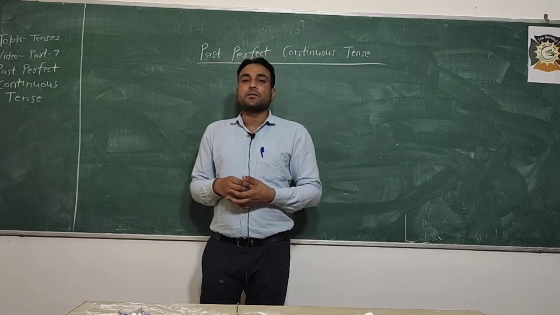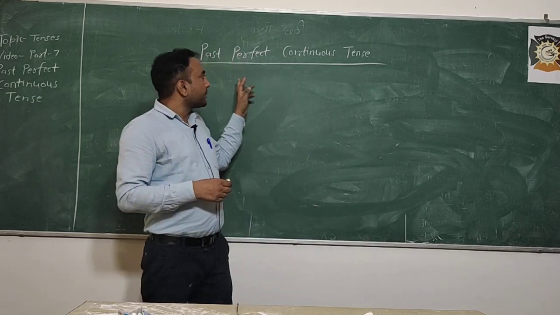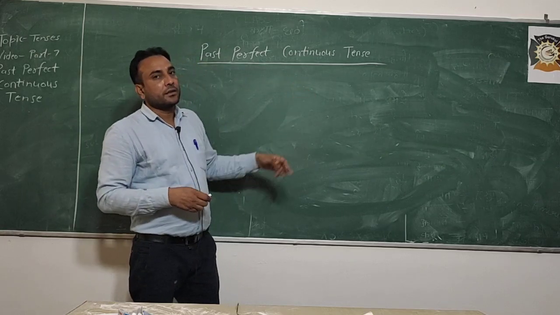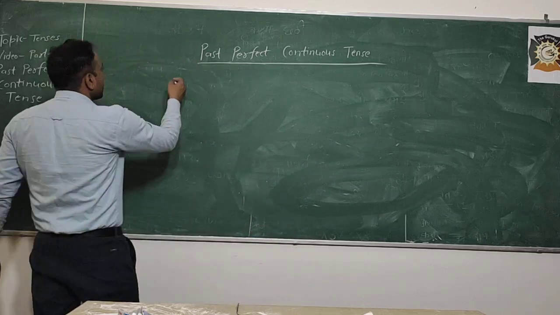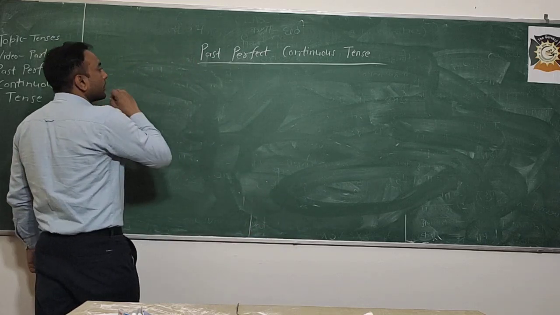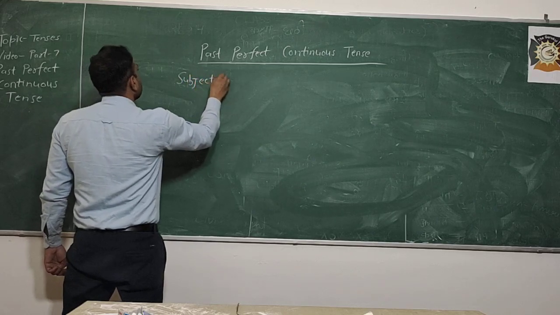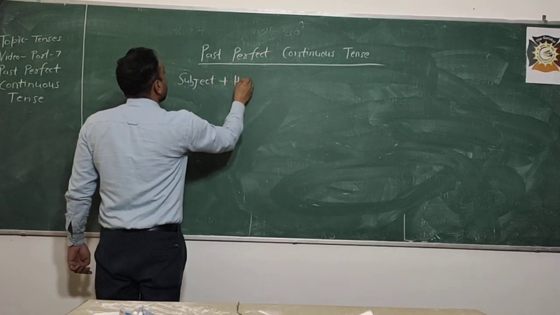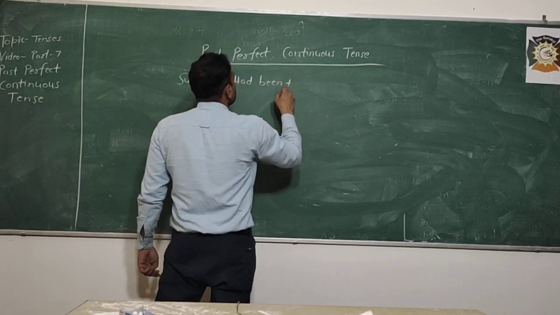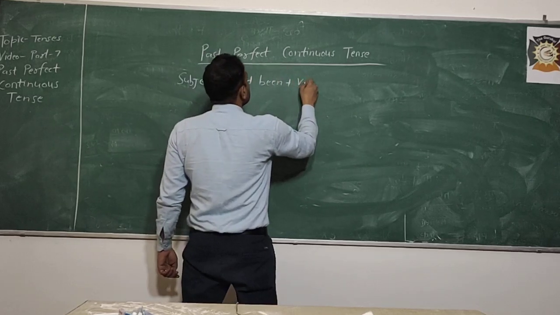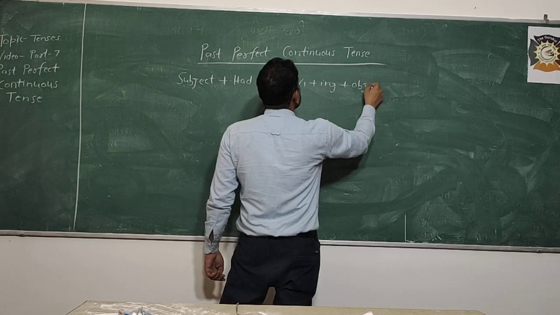Today I am going to discuss with you the last member of the past family, past perfect continuous tense. So without wasting time, we will start. What's the structural formula for this tense? Subject plus had been plus V1 plus ing plus object.